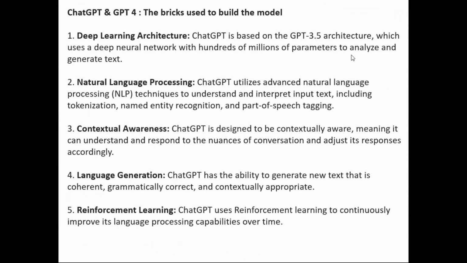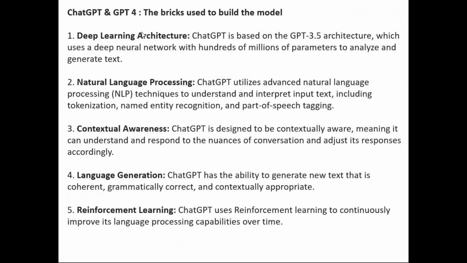Remember that. Now one of the learning techniques is deep learning. We have multiple learning techniques: supervised learning, unsupervised learning, deep learning. There are different kinds of models.